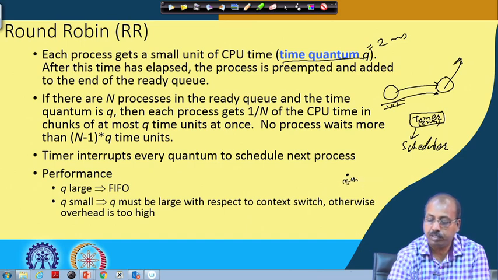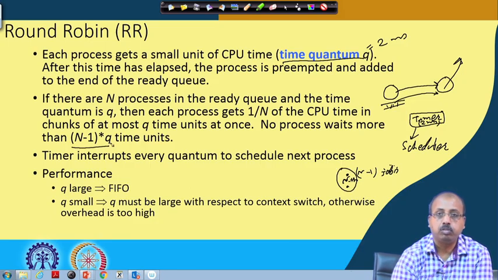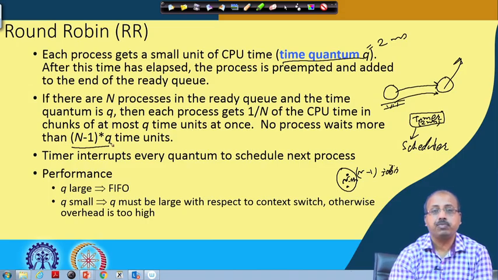Before it gets a chance for execution, there are n-1 jobs ahead of it, and each of them will get q time units. So the wait time for this nth job is (n-1) times q, after which it will get a chance for execution.